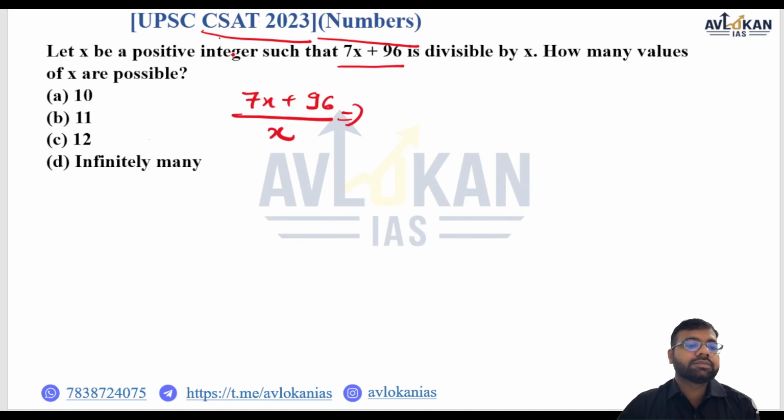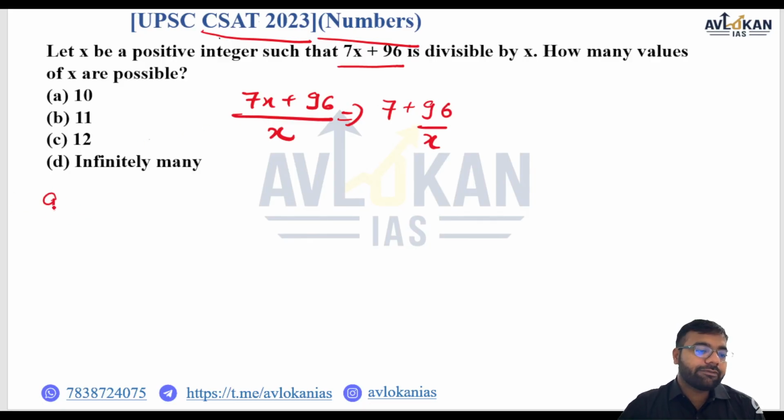X is an integer. Now, if x instead of an integer it would have been a real number, then the answer would be infinitely many, क्योंकि कुछ भी हो सकता है ना 0.1 और कुछ भी सबसे डिवाइड हो जाएगा ये. ठीक है. So this is going to be 7 plus 96 by x. Now we have to find such values of x which completely divides 96.